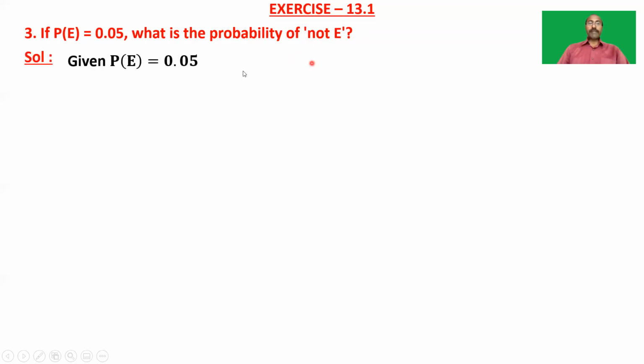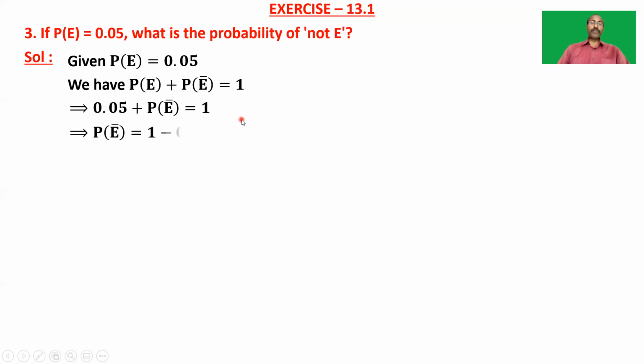Okay. So given P of E is equal to 0.05 and we have P of E plus P of E bar is equal to 1, isn't it? The sum of the probabilities of complementary events is 1. So we have P of E plus P of E bar is equal to 1. And now by substituting P of E is equal to 0.05 in this equation, 0.05 plus P of E bar is equal to 1. And from this we can write P of E bar is equal to 1 minus 0.05, which is equal to 0.95. So that is the solution of this question.